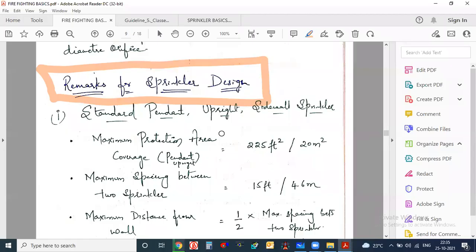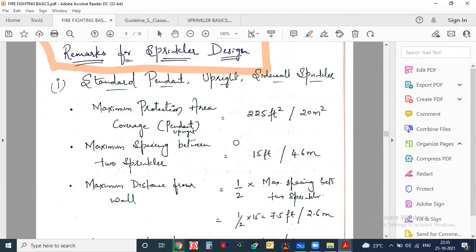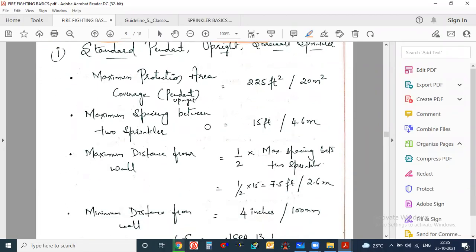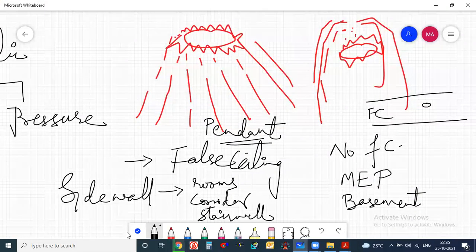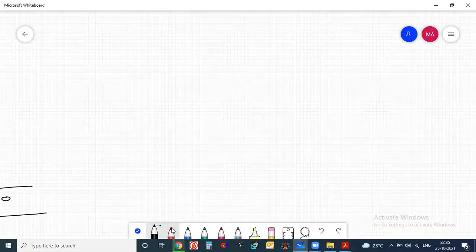But I have just written it here because I know that every time you will not open the NFPA 13 book and check what the maximum spacing is and what the minimum spacing is. That's why I have written it here for easy understanding. So normally, whenever we are talking about the sprinkler, we have to calculate or we should know some things.